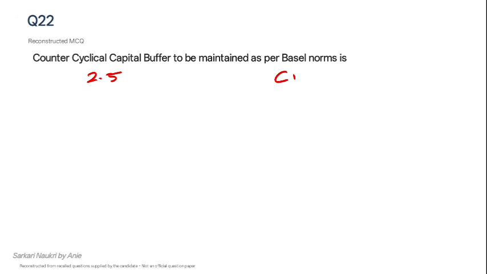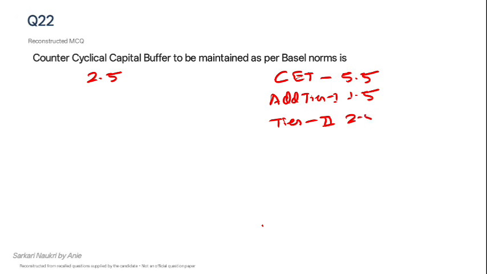CET1 is common equity, which needs to be maintained at 5.5%, and additional tier 1 at 1.5%, tier 2 at 2%.